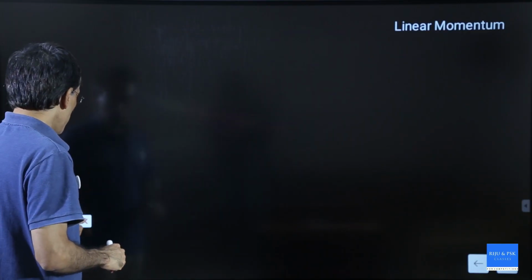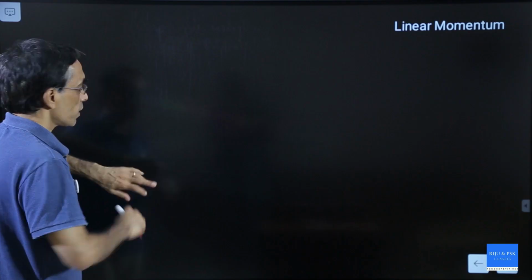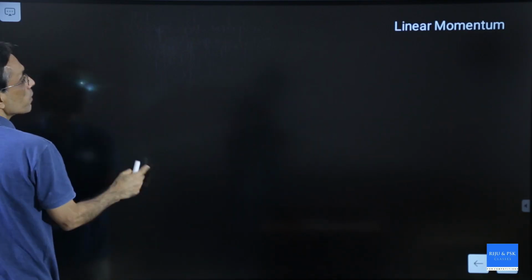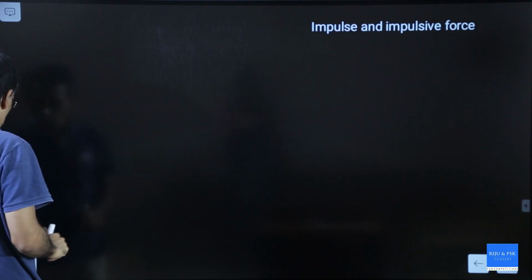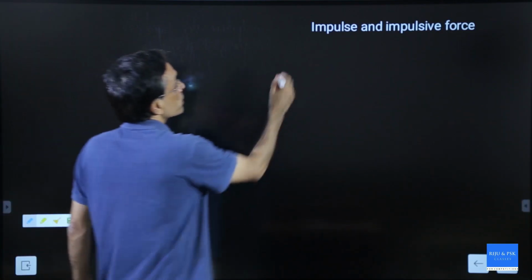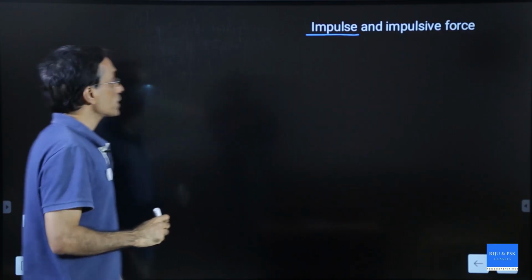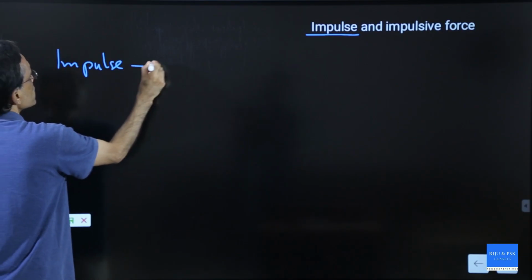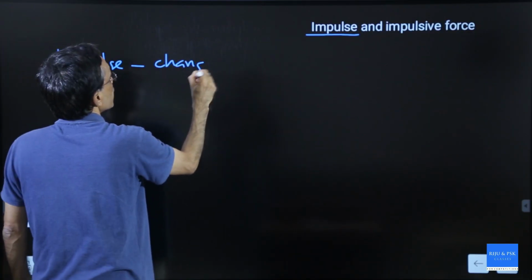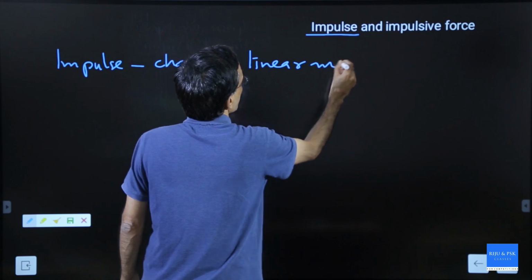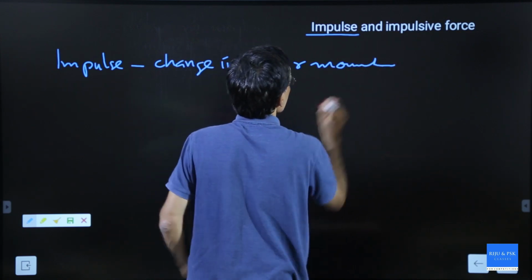Now, out of different kinds of changes, sometimes we use a term, impulse. Impulse stands for change in linear momentum.